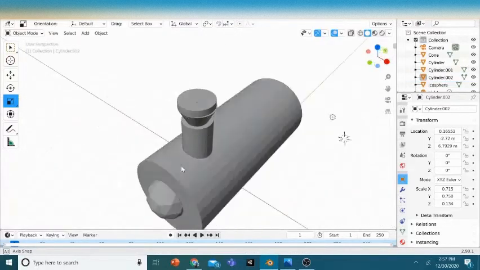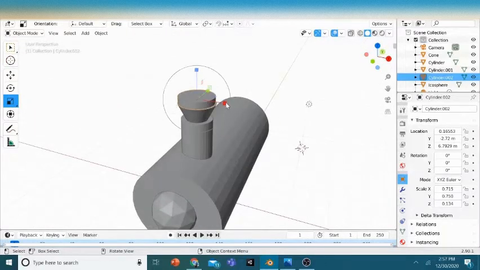I think it's looking pretty good. Just will scale this a bit.